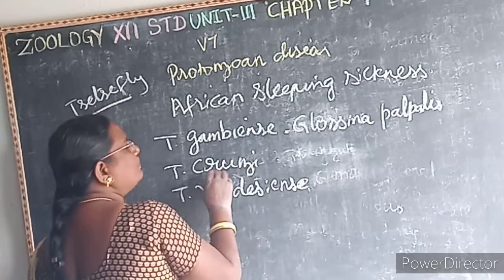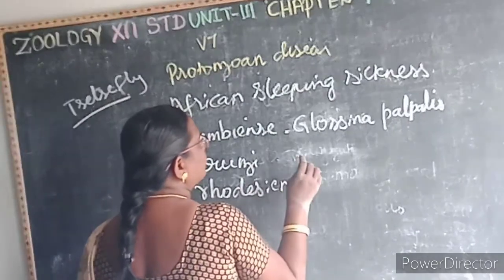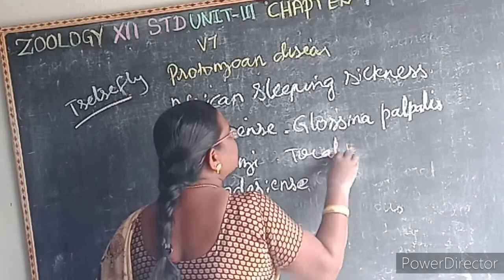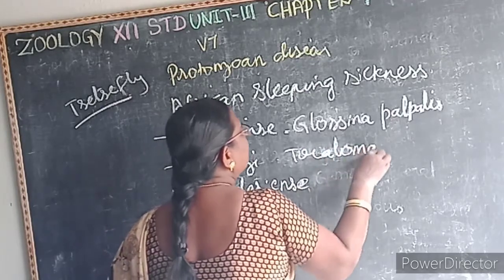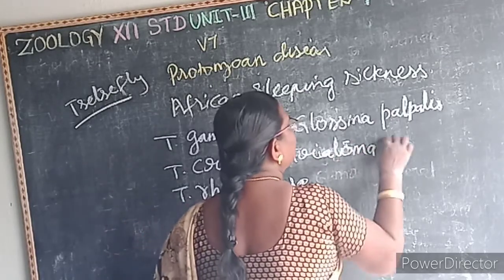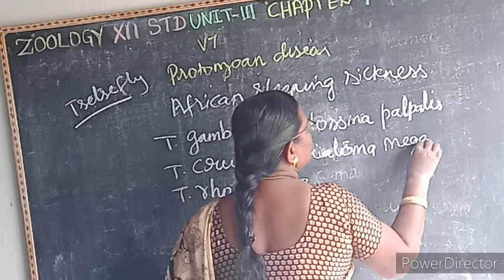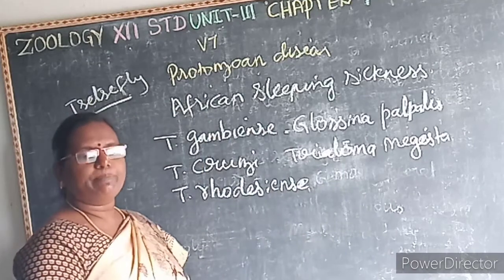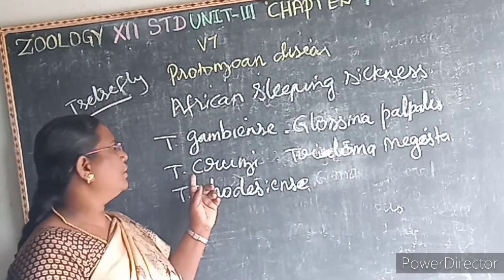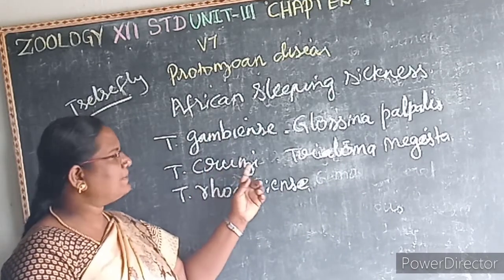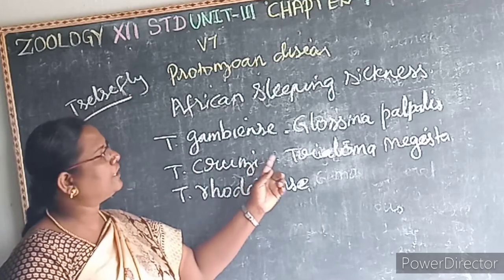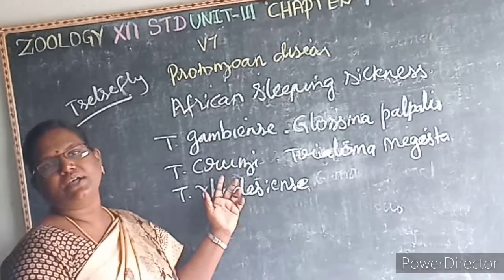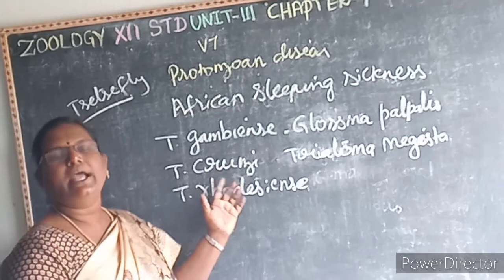Then Trypanosoma cruzi is transmitted by the bug Triatoma megista. It causes Chagas disease or American trypanosomiasis.